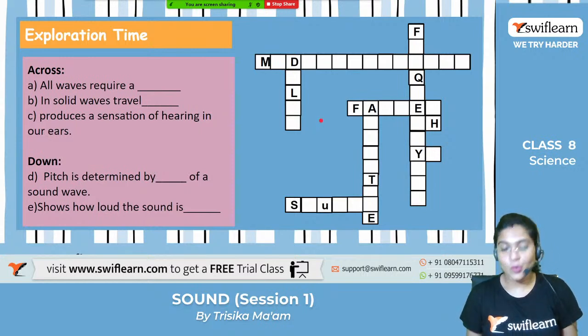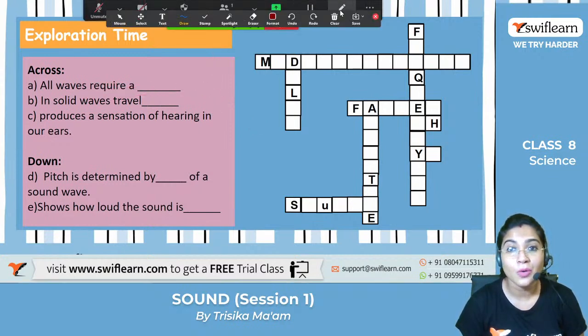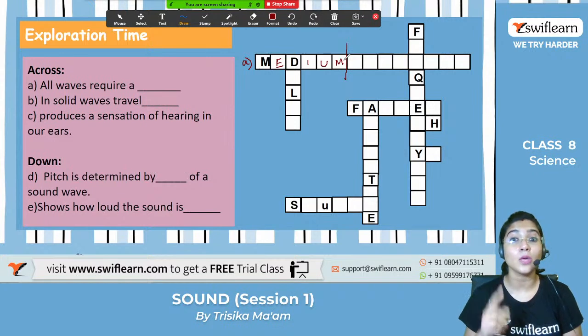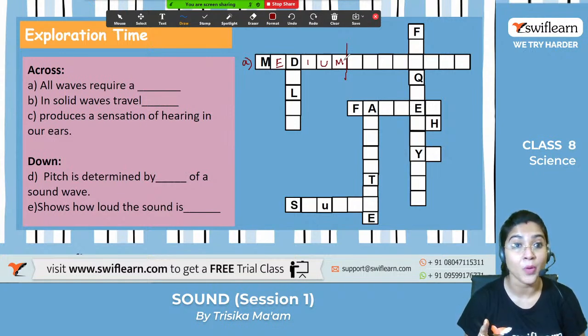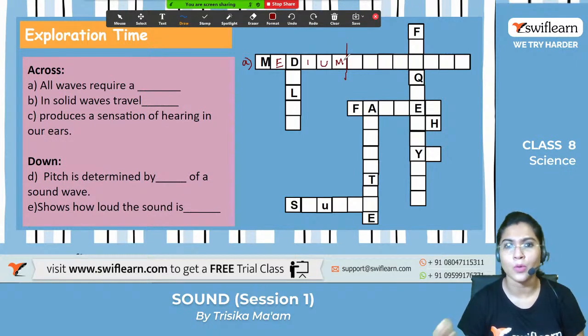The first one says all waves require a dash. What is required? Tell me up to this one. This is A. Yes. All waves require a medium. Very good. Exactly. So always remember this, sound travels with the help of a medium only. Where there is vacuum, sound will not be able to travel. Sound cannot travel through vacuum. It can only travel with the help of some medium, air or water or solid also.